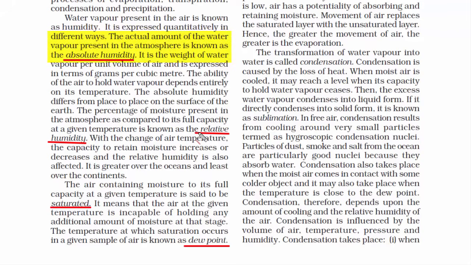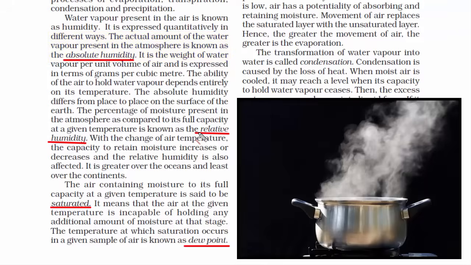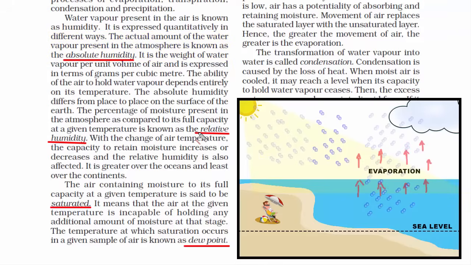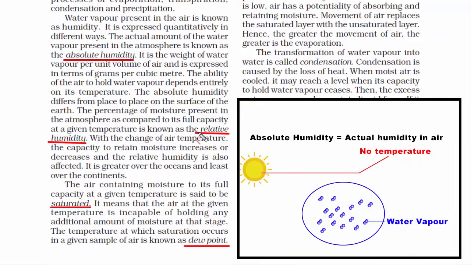Now if you recollect, water vapor is formed when water is warm. To warm the water, you need high temperature. That means temperature is an important factor in the formation of water vapor. However, when we calculate absolute humidity, we do not take into account the temperature. That is what the word absolute means. Only consider the humidity part in the atmosphere and not the temperature. It is calculated by taking the weight of the water vapor per unit volume of air.